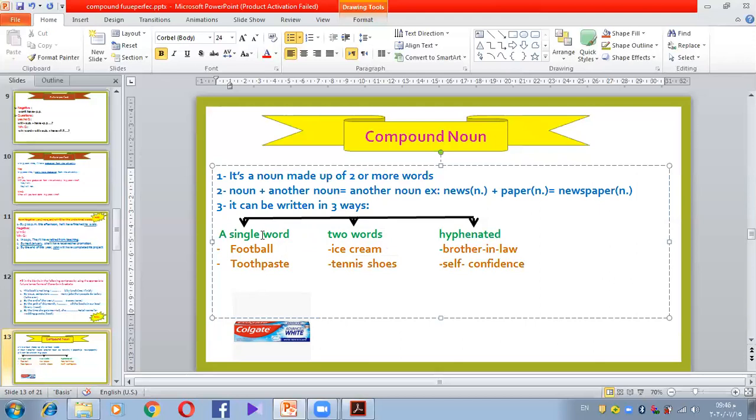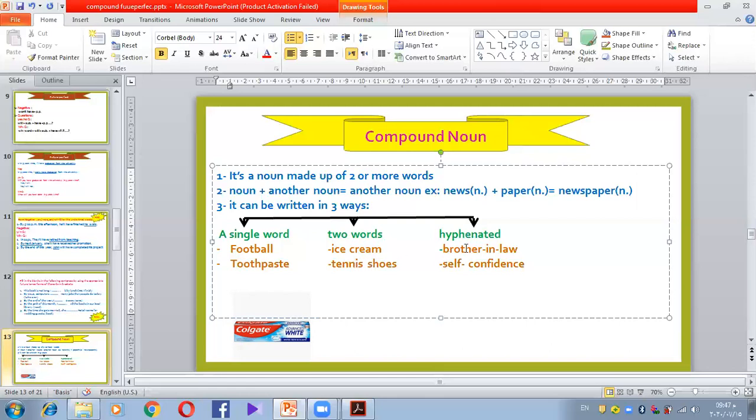But we can have number 2, two words. It could be written like 2 words. It's just one word, but written with a space. Ice cream, for example: you have ice and you have cream. There is a space between them, but it's one noun, don't forget. Tennis shoes, it's one noun, but it consists of tennis and shoes with a space between them.